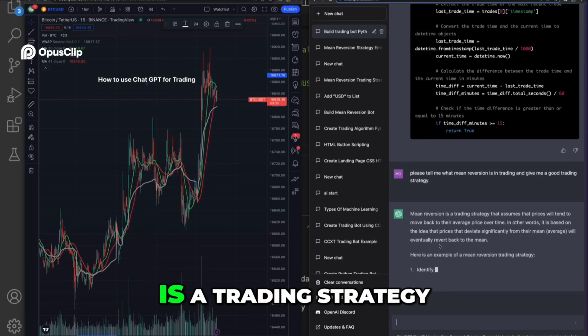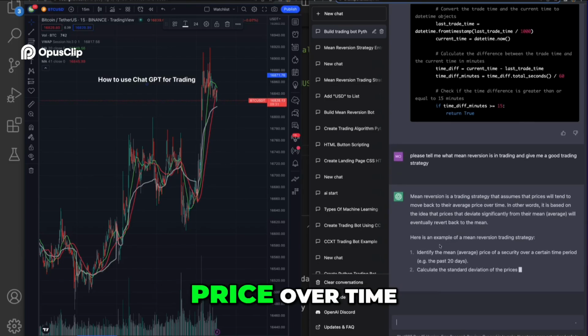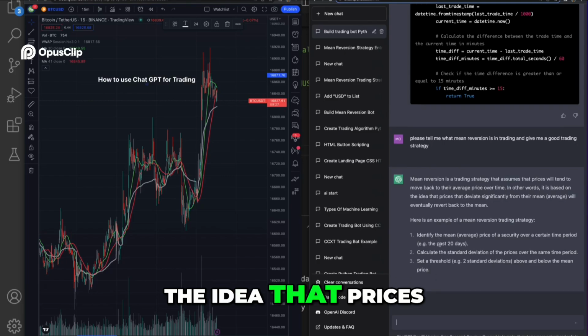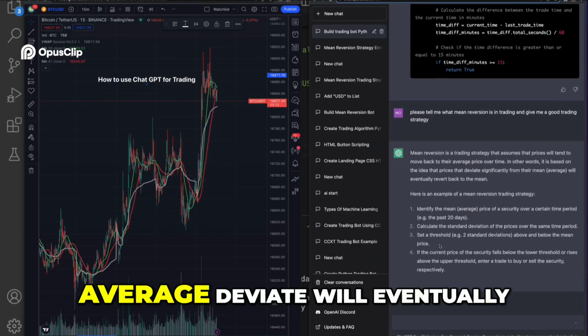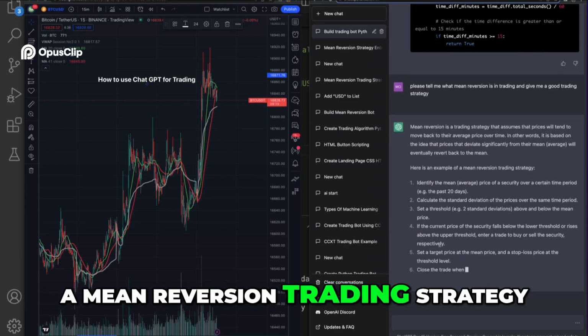It said mean reversion is a trading strategy that assumes that prices will tend to move back to their average price over time. In other words, it is based on the idea that prices that deviate significantly from their mean or average will eventually revert back to the mean. Here's an example of a mean reversion trading strategy.